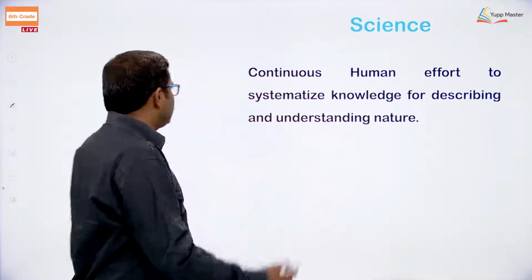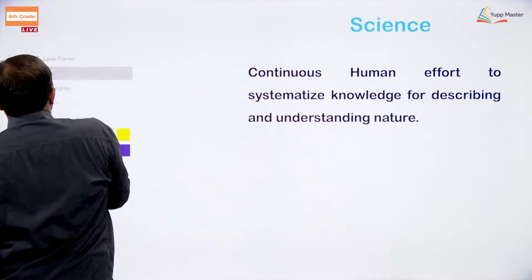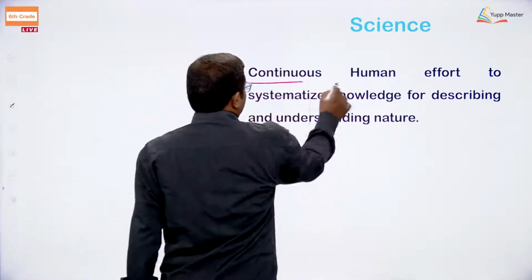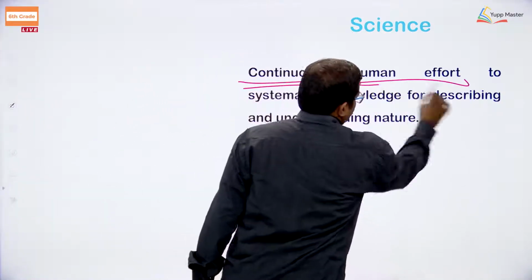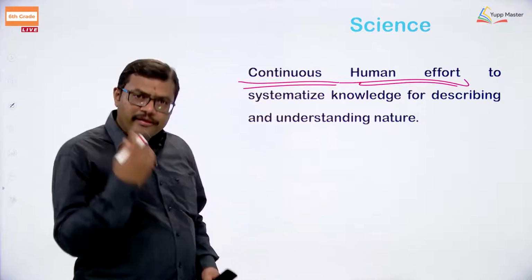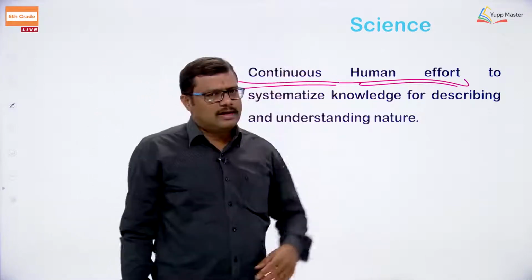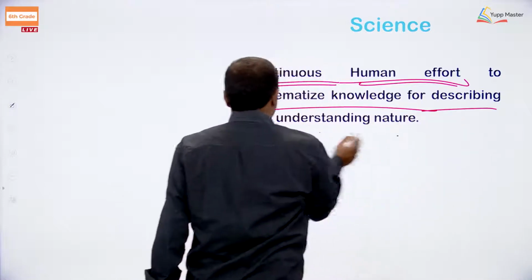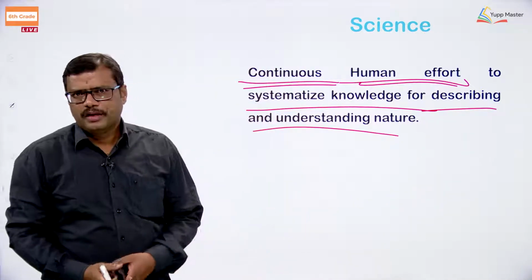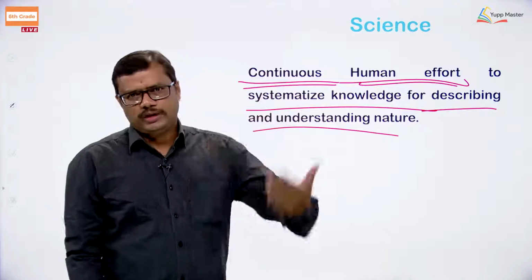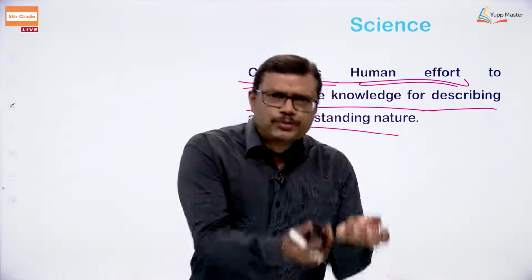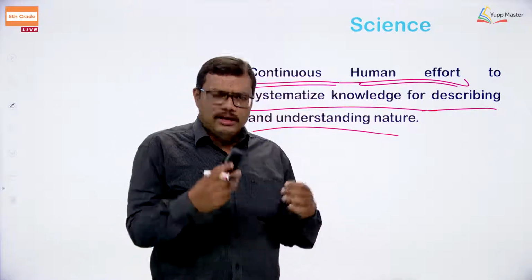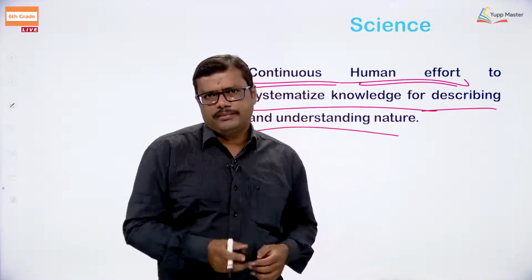So, it is continuous learning. What is it? It is continuous learning. We are continuously learning. Who is learning? The humans. We people are continuously learning for what? The systematic knowledge to understand the nature. So, we are learning in a continuous way, and we want to grasp the concepts, and we adapt ourselves, and we want to understand how it is happening.